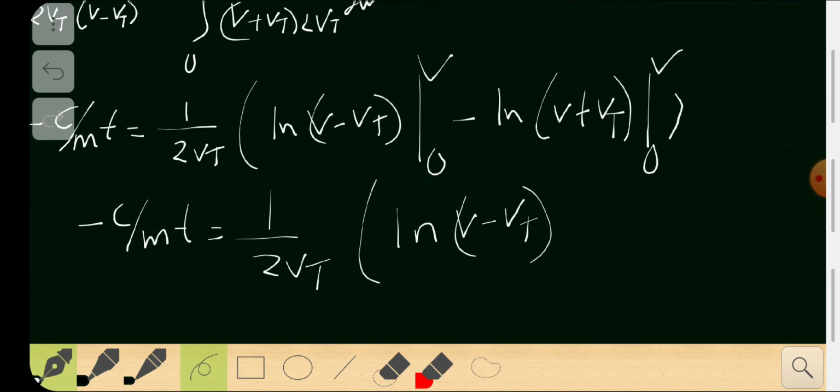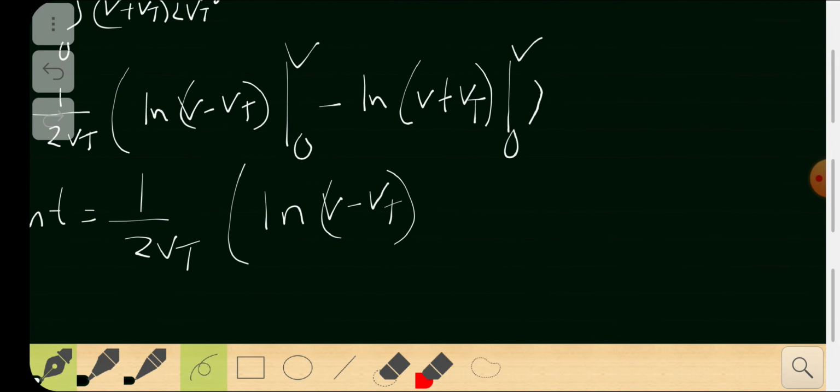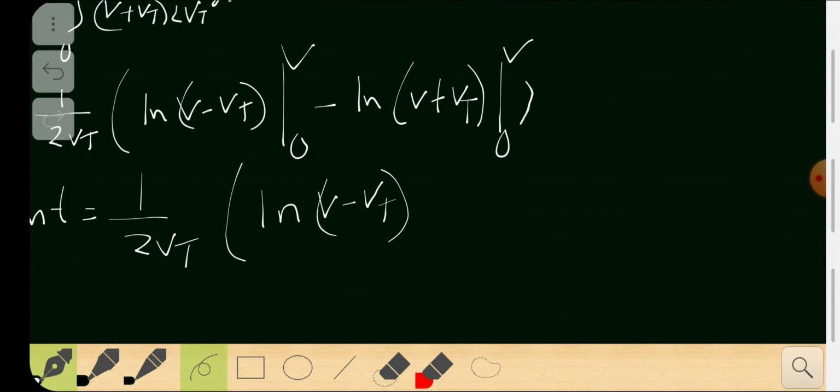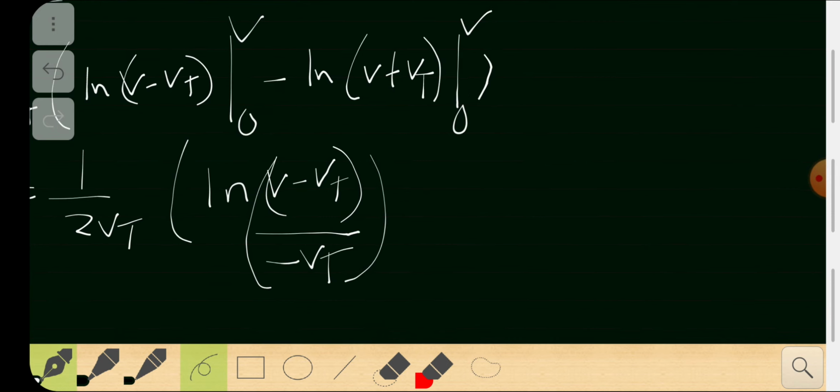So you get log something minus log vt. Log a minus log b is log a by b, so you get log v minus vt by minus vt. Okay, that's much simpler.